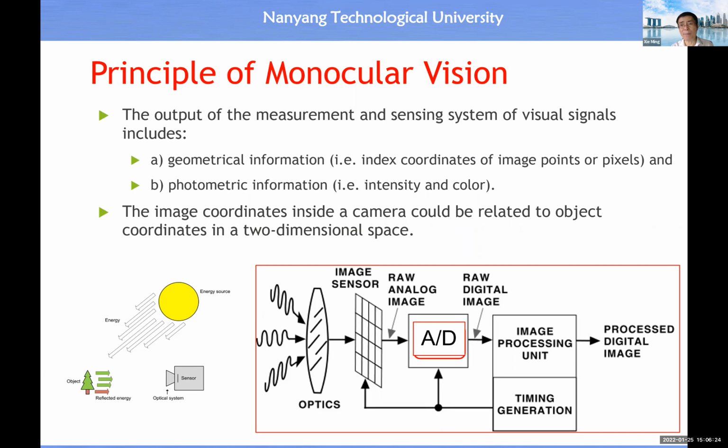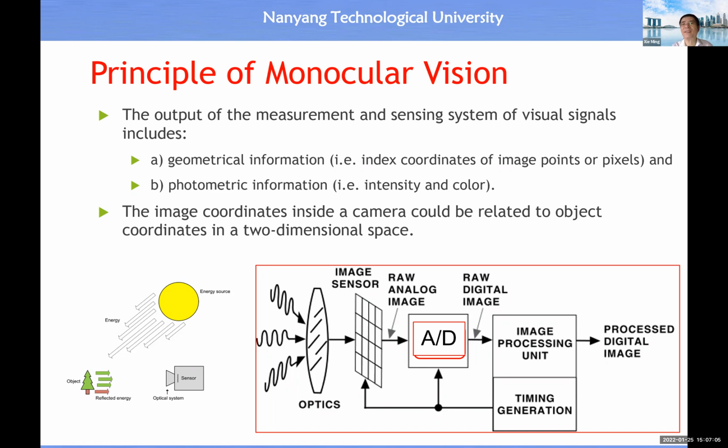Then what should be the working principle for us to do the measurement? As I mentioned earlier, this lecture is an extension to the lecture on the measurement of a visual signal. In that lecture, we know we can capture incoming light from any space. Now, in this case, assume the incoming light is from points on the two-dimensional space. So we treat all the points on the two-dimensional space as light sources, as points from which light rays are emitted.